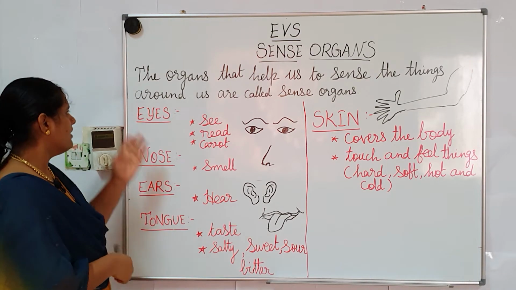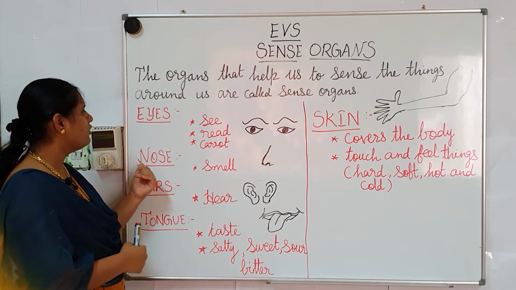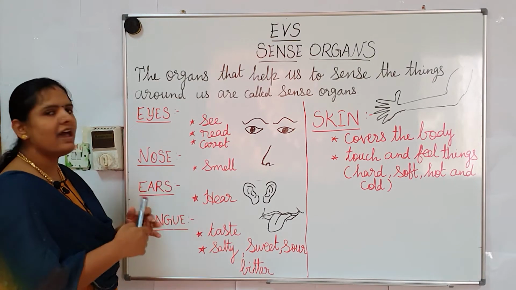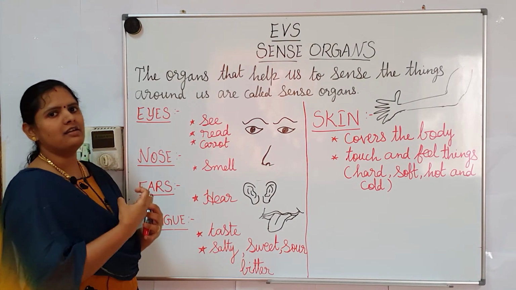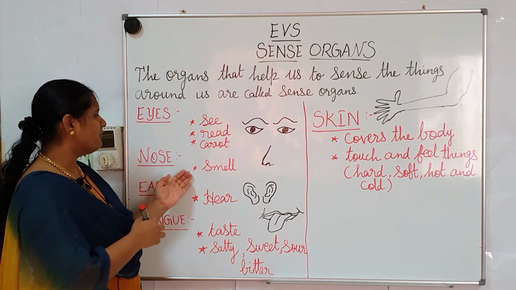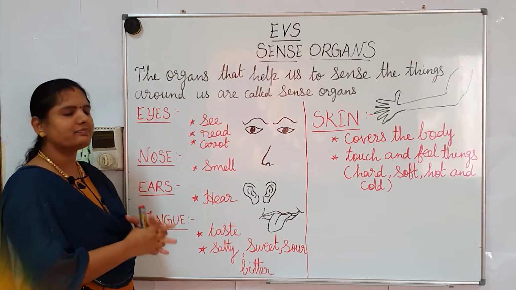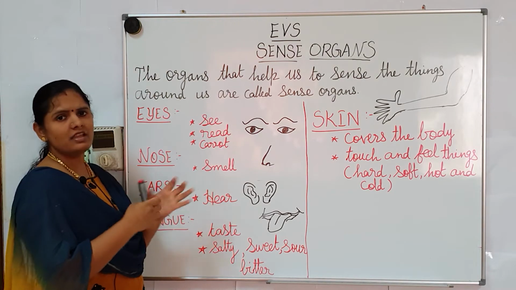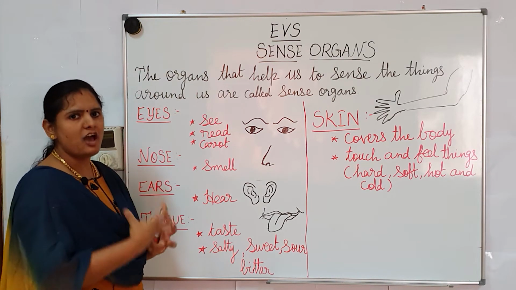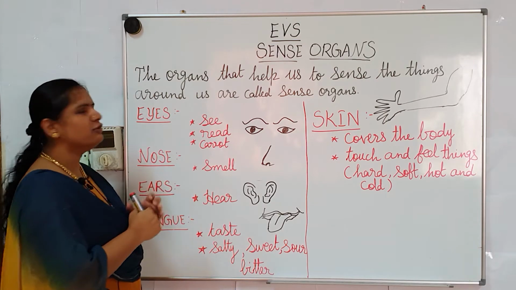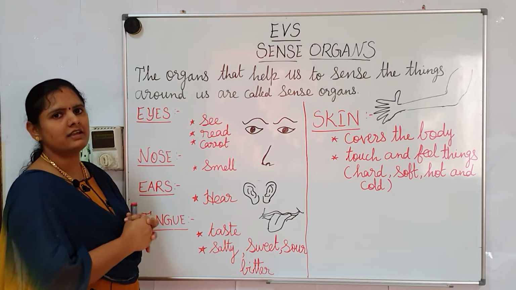The next sense organ is nose. Nose helps us to smell. If we want to sense a nice aroma, with the help of nose we can sense that.